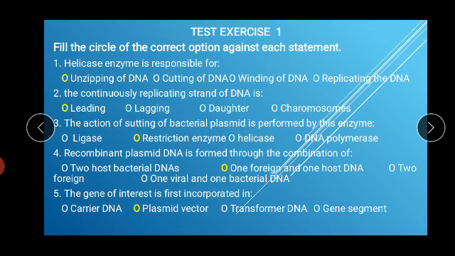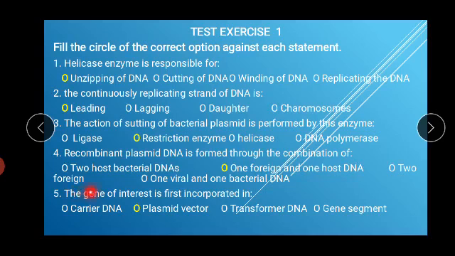Number 4: recombinant plasmid DNA is formed through the combination of. Recombinant plasmid DNA means different or changed from before. For example, if we want to get a specific product from the plasmid, then we will insert our gene of interest in that plasmid. When we insert the gene of our interest in that plasmid, then this will become a recombinant plasmid DNA. So students, the right option is one foreign and one host DNA. One foreign means the gene that we have inserted externally, right? And one host DNA means the bacterium's own DNA.